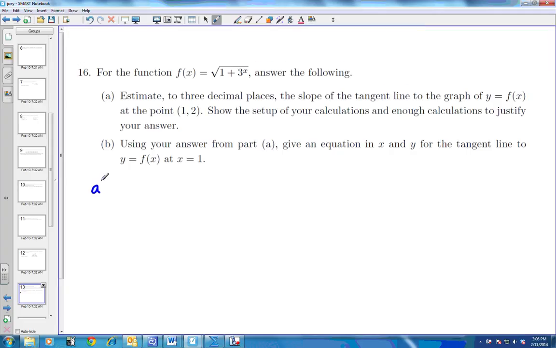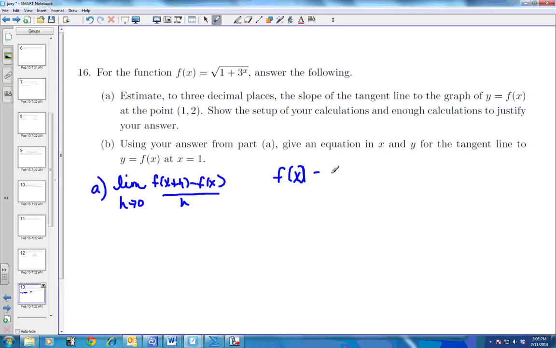All right, so on this, there's a few ways you can do this problem, and I've tried it both ways, and I'm going to show you the easiest way. We could use this definition, the limit as h approaches 0 of this, and you don't have to write this down, and plug all these numbers into this, but it doesn't work out very well. So another way you can estimate the slope of the tangent line is, they want us to estimate at the point (1, 2). Okay, so here's what I did.